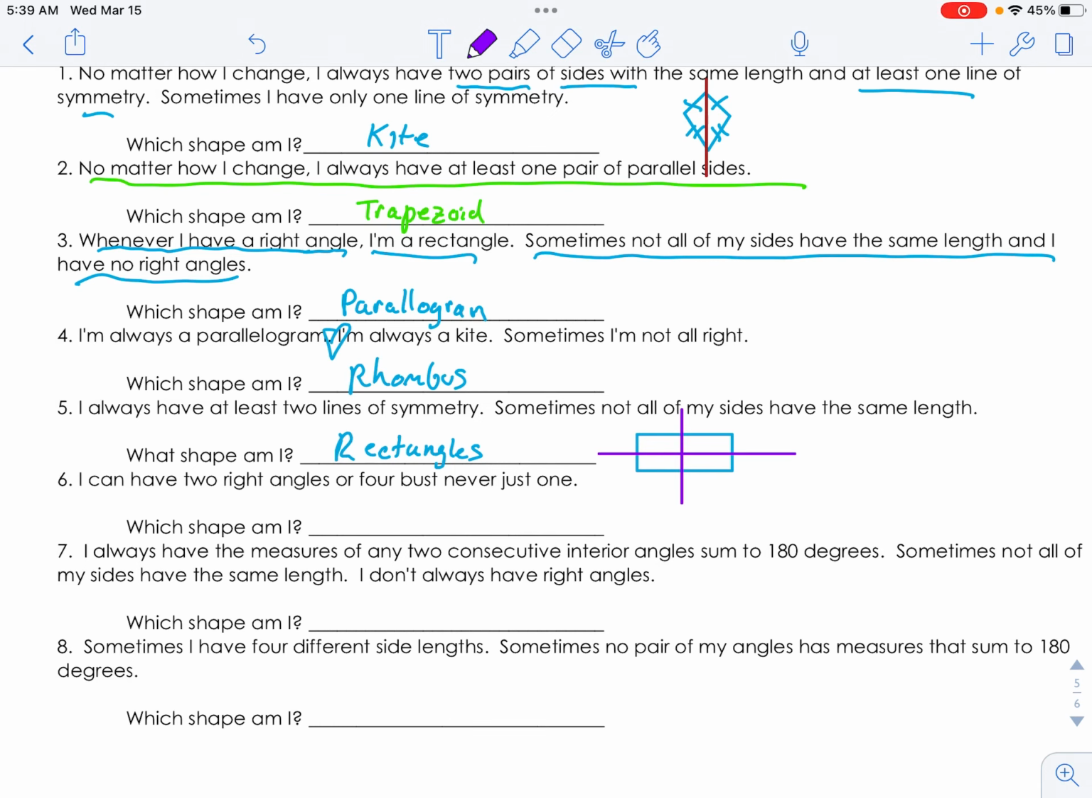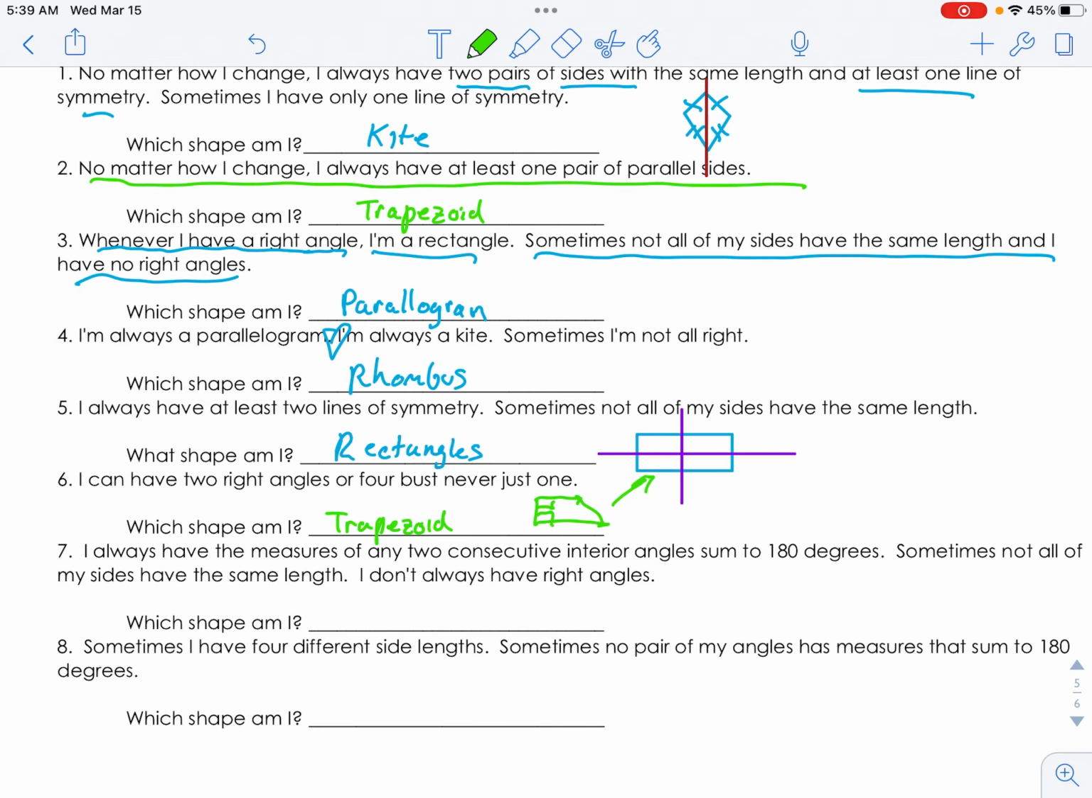I can have two right angles or four, but never just one. This is a repeat. This is the first repeat, I believe, the trapezoid. And really, we'll only draw one quick example. It'd be the right trapezoid. That's when it has two. This right here is also a trapezoid with four right angles. But it can't just have one.